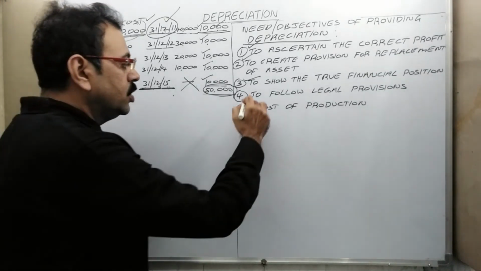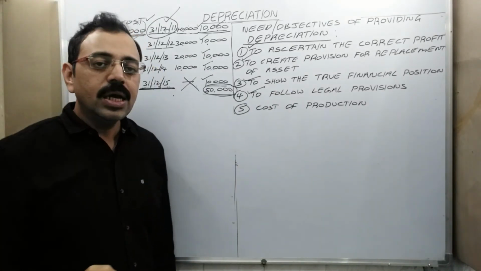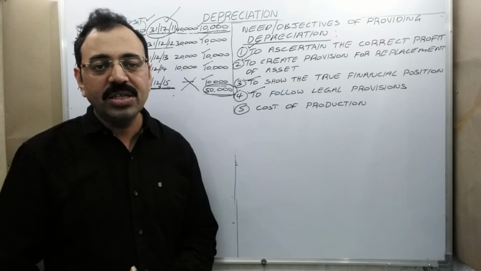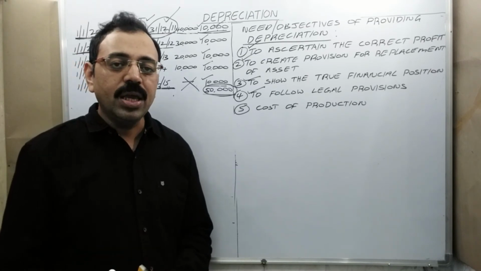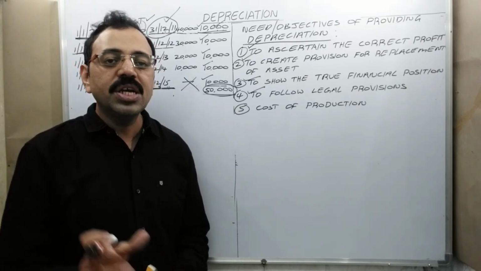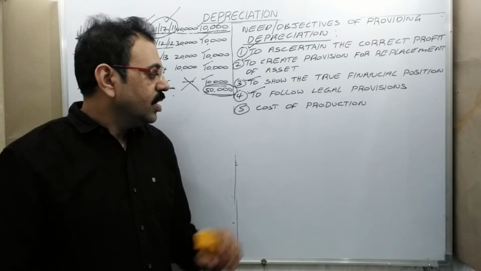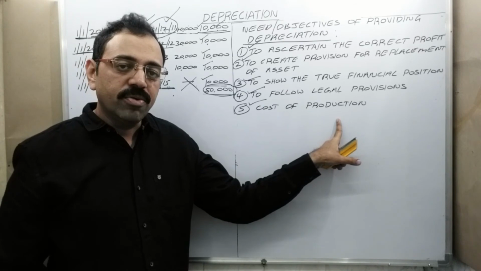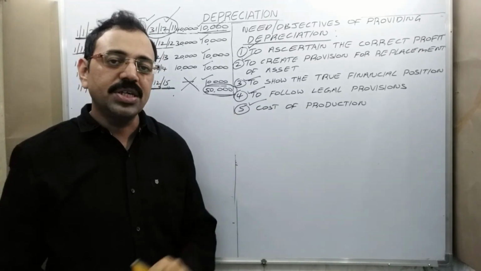Next point is to follow the legal provisions. According to Companies Act 1956, every company has to show the depreciation in the books. Then, to know the cost of production, we should provide depreciation.